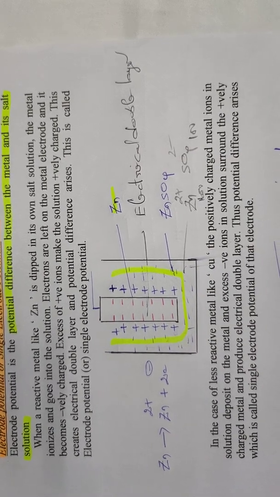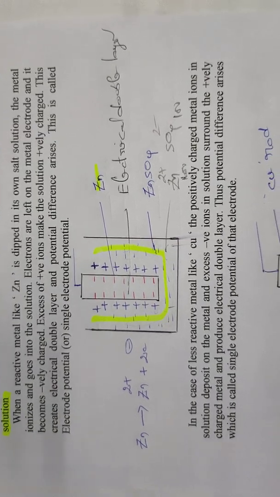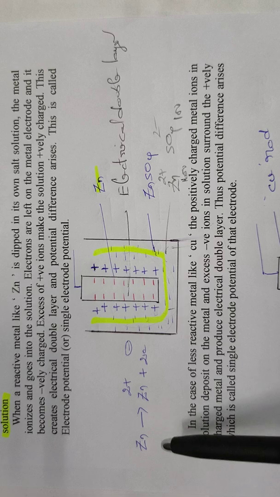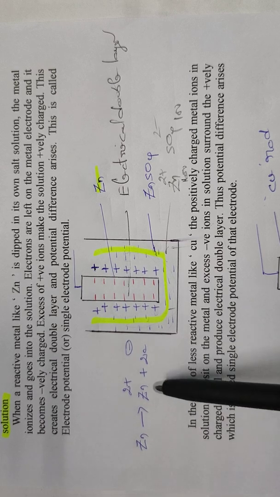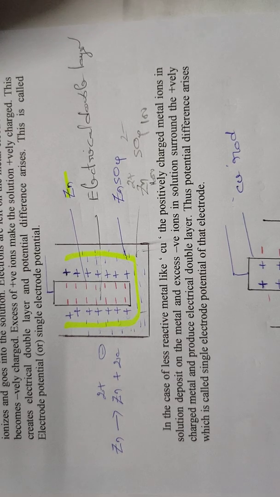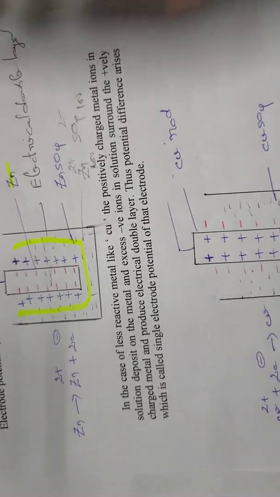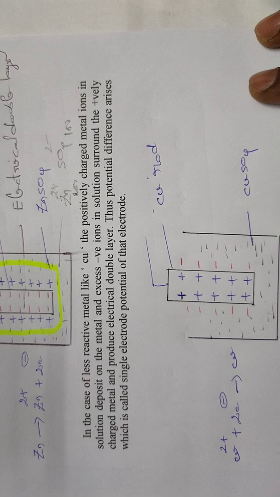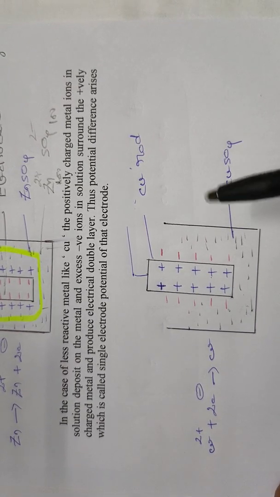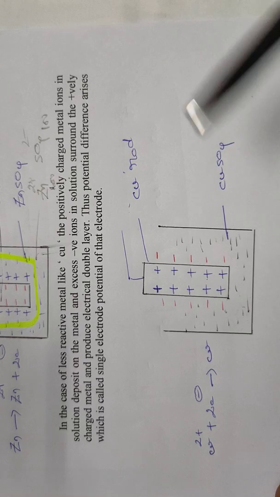That is noted as the single electrode potential of that particular electrode. Here, the single electrode potential of zinc. So what is the reaction here? Zn gives rise to Zn2+ plus 2e-, right? Similarly, if you want to find out the single electrode potential of copper, how is the single electrode potential of copper calculated, how does it happen?